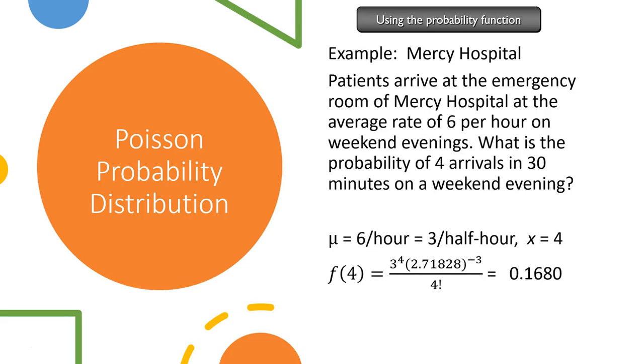So we did 3 raised to the 4, and then we're going to do 2.71828 to the negative 3, divided by 4 factorial to get 0.1680.